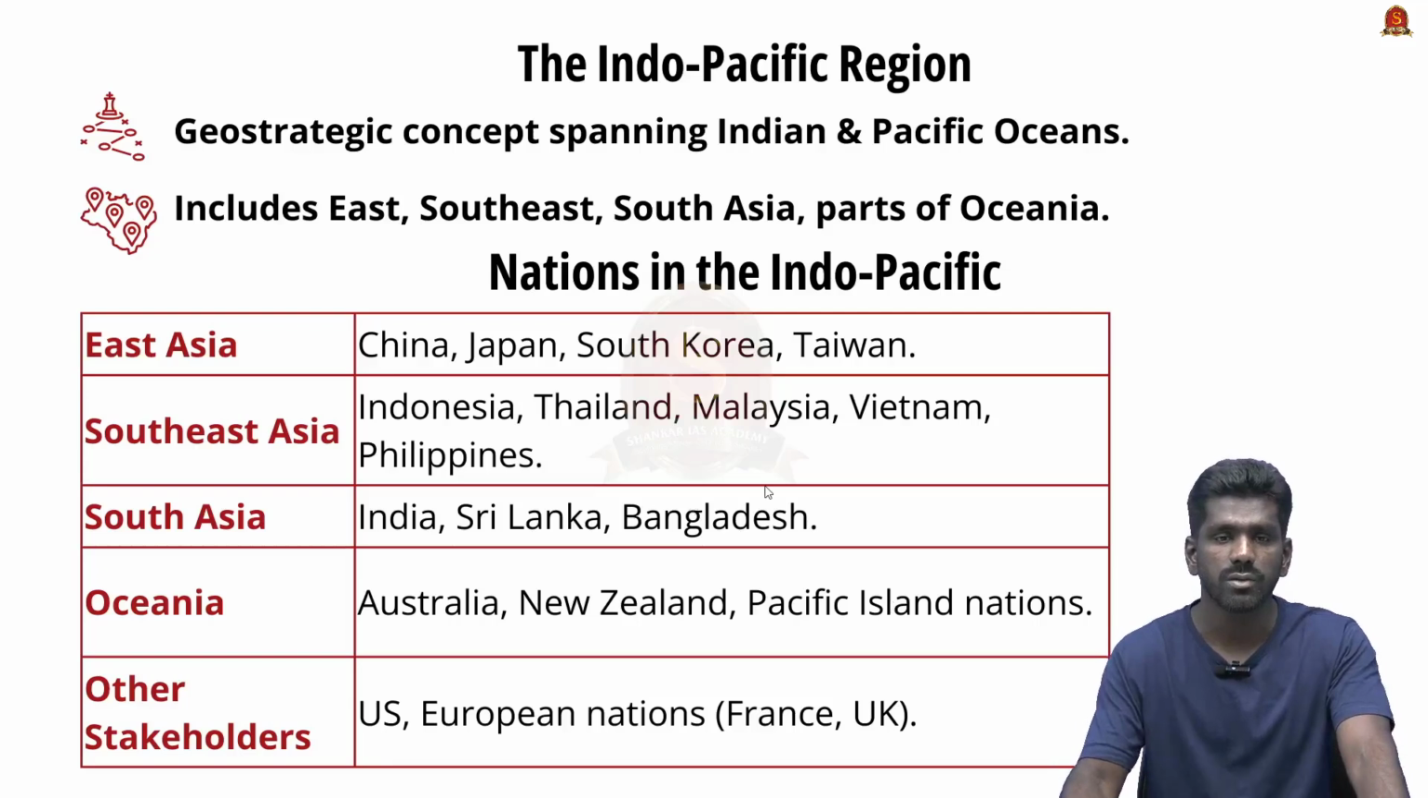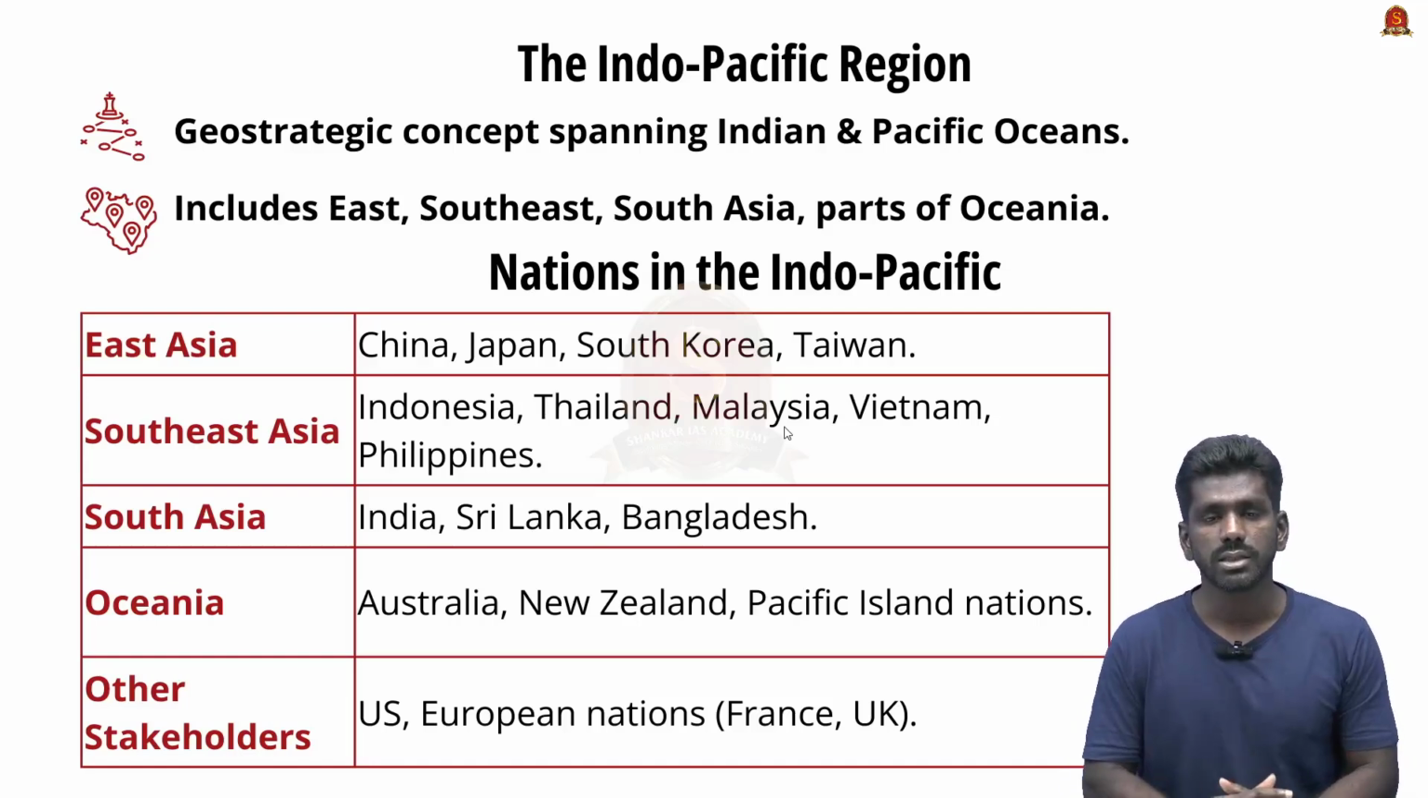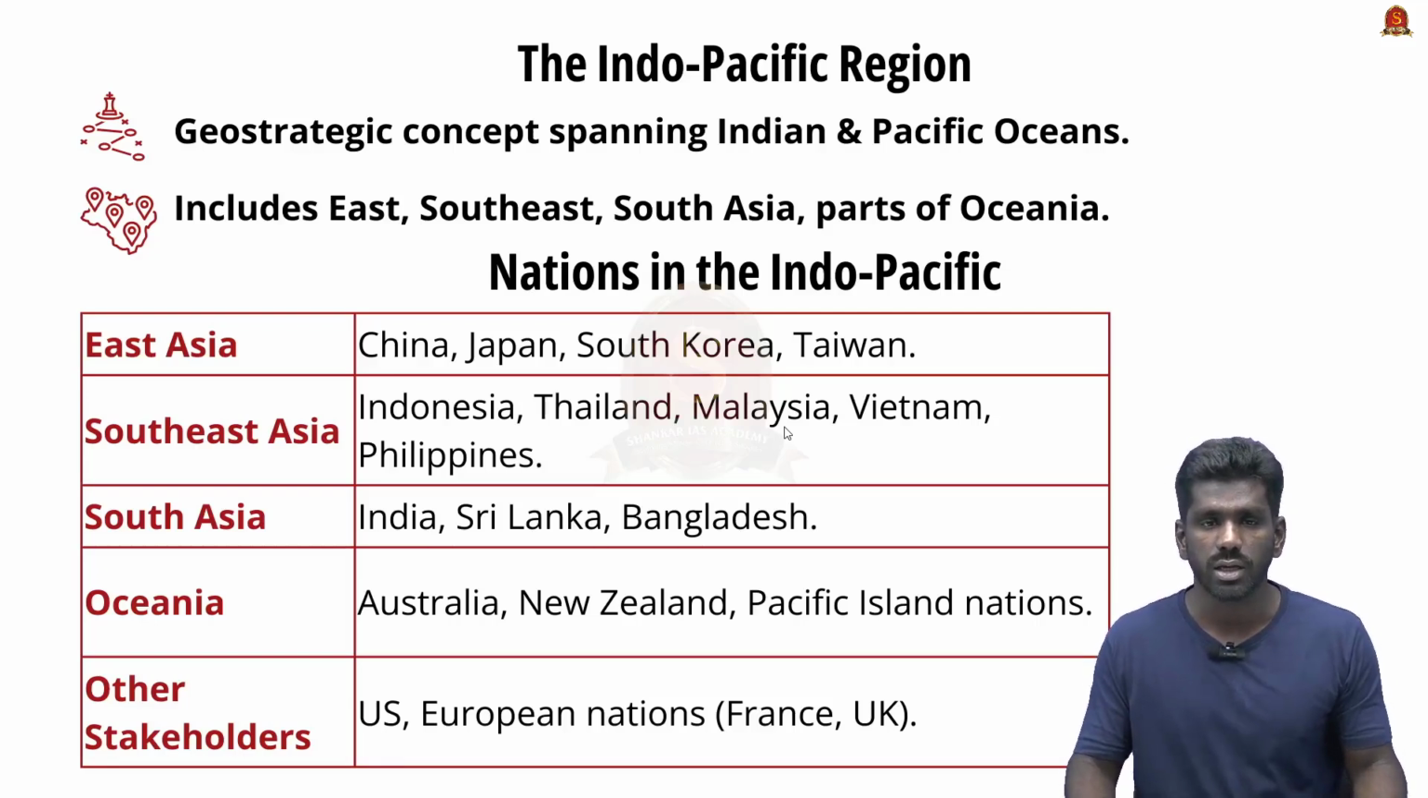Firstly, about the Indo-Pacific region, it is a geostrategic concept. It consists of a vast area comprising the Indian Ocean and Pacific Ocean and the countries which border these oceans. The countries of East Asia, Southeast Asia, South Asia, and also parts of Oceania include this Indo-Pacific region. The nations in the Indo-Pacific region are given here. Some of the countries are listed here. You can take a look at it.